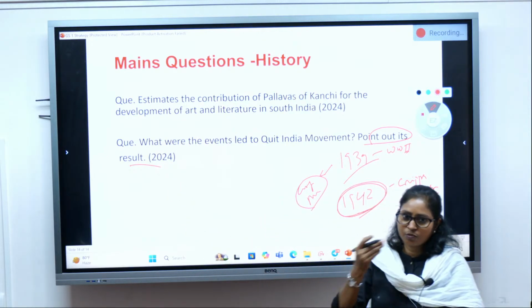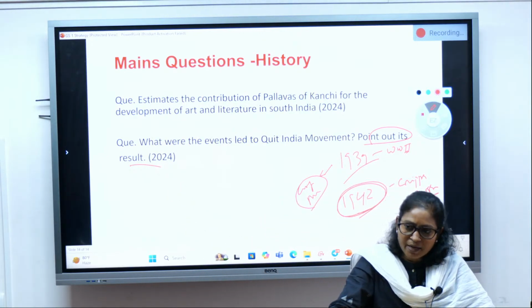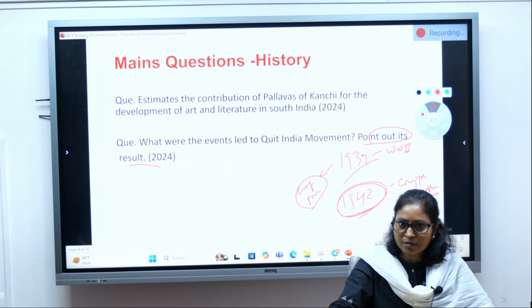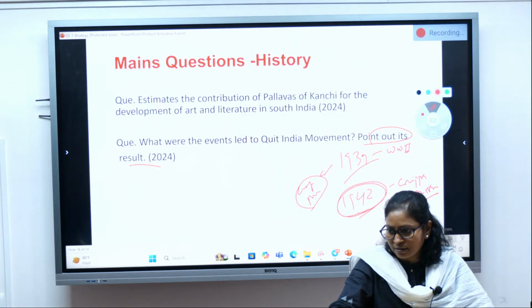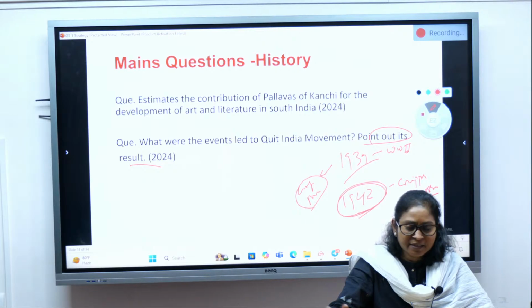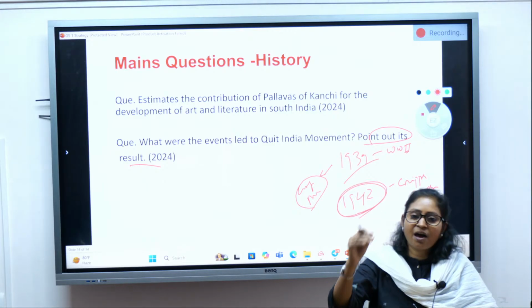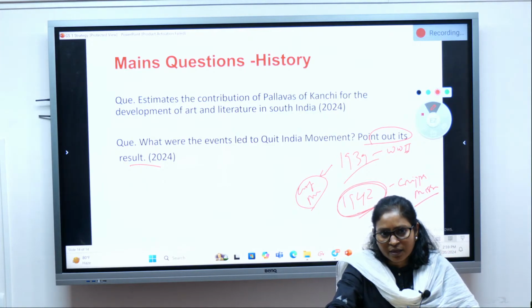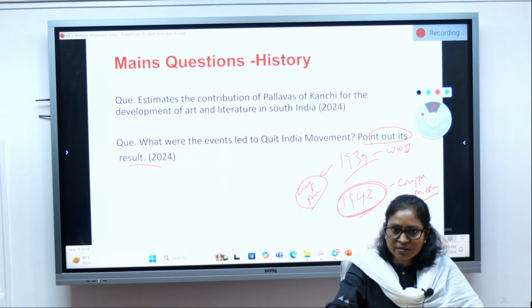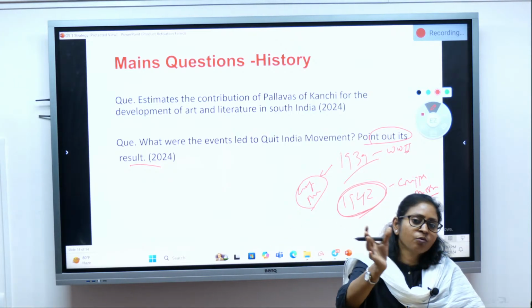So once the Quit India movement was announced, obviously there was no looking back, and people were very adamant that we want freedom, we want absolute freedom from the Britishers. And after that, you see the Royal Indian Navy mutiny and INA trials, and finally the Cabinet Mission Plan, and then we had the independence, right? So this is how the Quit India movement was the last major national movement, which resulted in independence, isn't it?